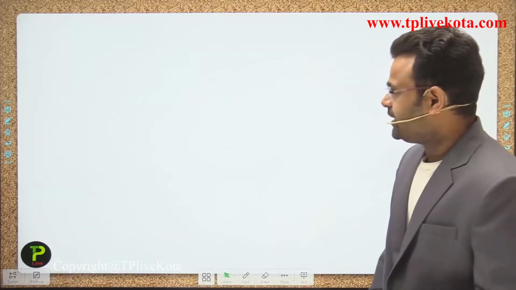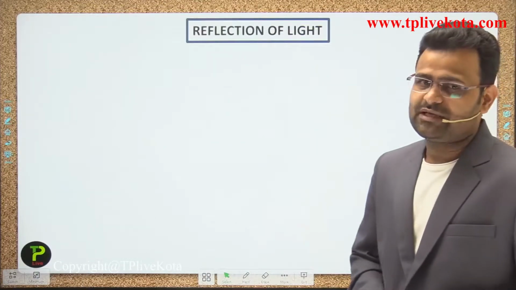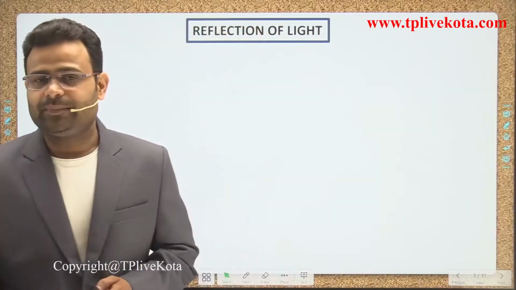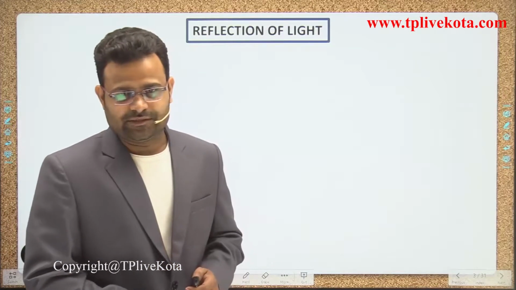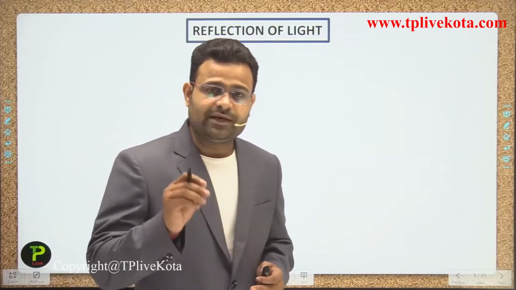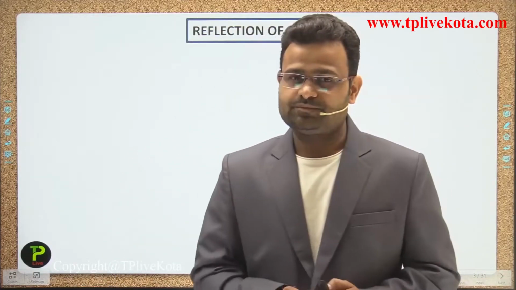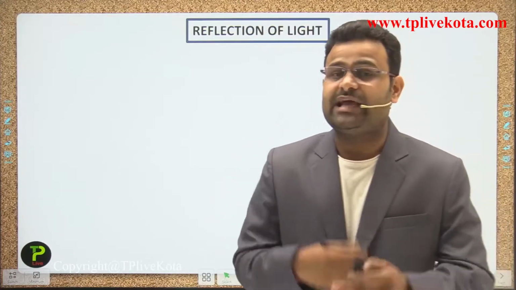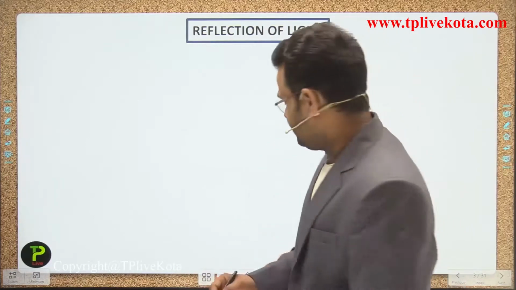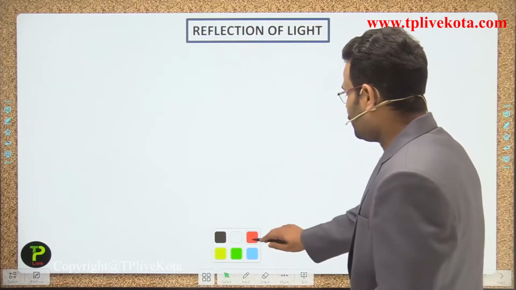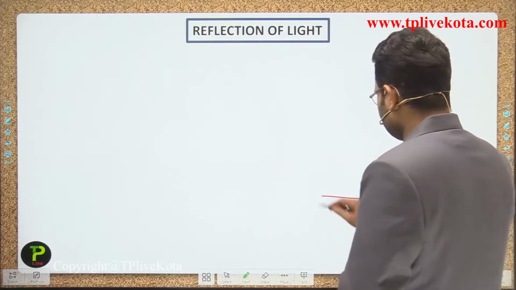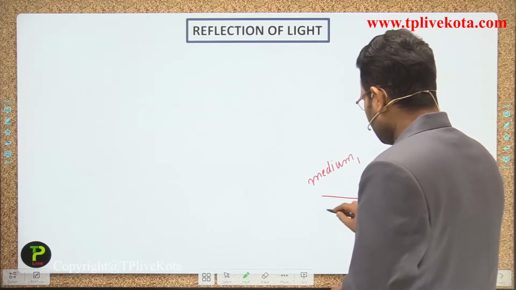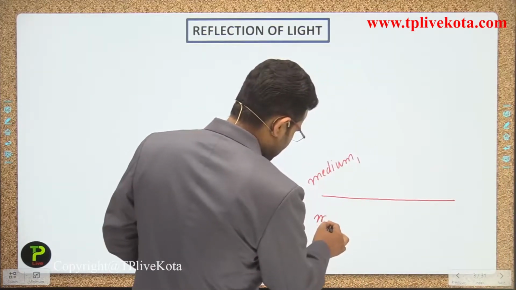So first of all we start today's topic, and today's first topic is reflection of light, the basic phenomenon behind light. When light is incident on any surface, some part of the light bounces back and comes back in the same medium. We are talking about the same medium. Suppose this is a surface, this is medium 1, and this second part is medium 2.